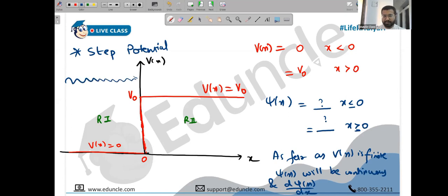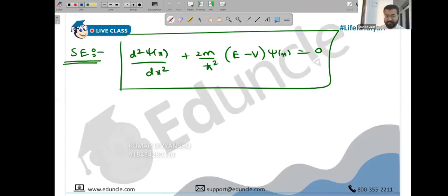Let's say you have a particle incident from region 1 entering region 2, and it has energy E, which is greater than V0. Our aim is to find the wave function, and not only that. After the wave function, we'll be learning probability density, current density, reflection coefficient, transmission coefficient. So from one step potential, anything and everything that could be asked is what I'm going to cover. Okay, first we have noted that. So let's start with the case. First let's discuss region 1. What is the value of V in region 1? Value of V in region 1 is 0.